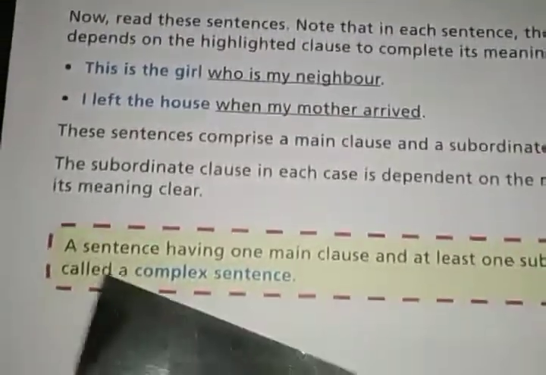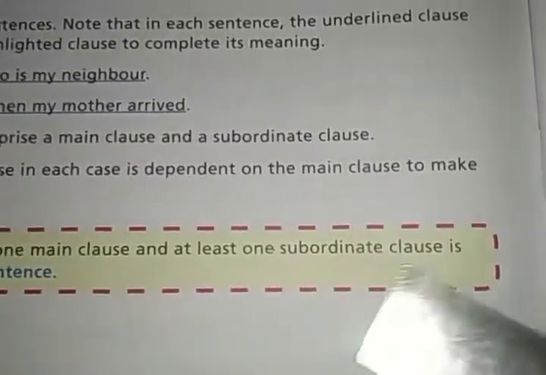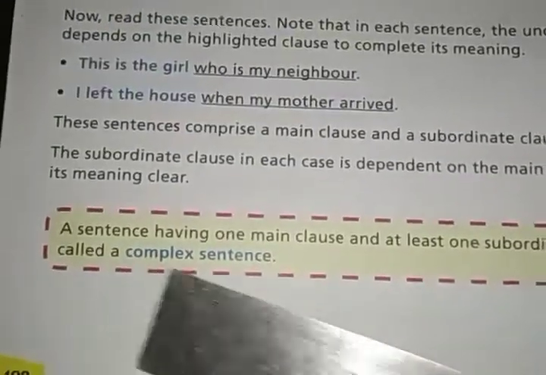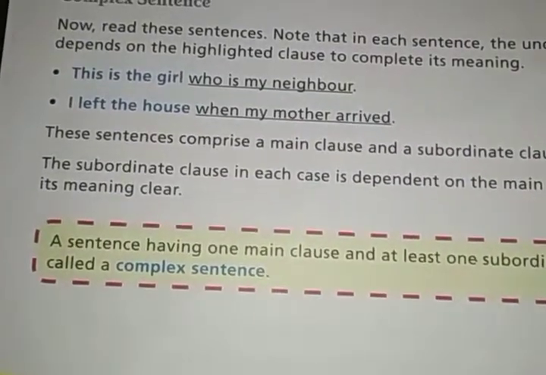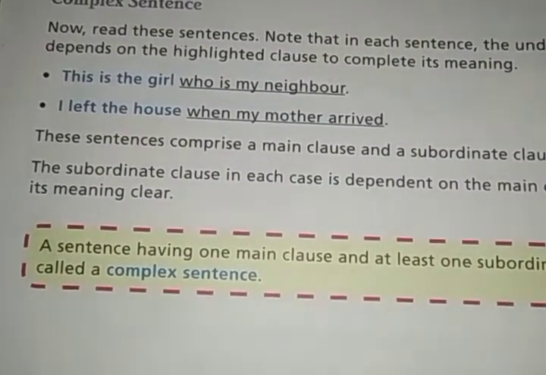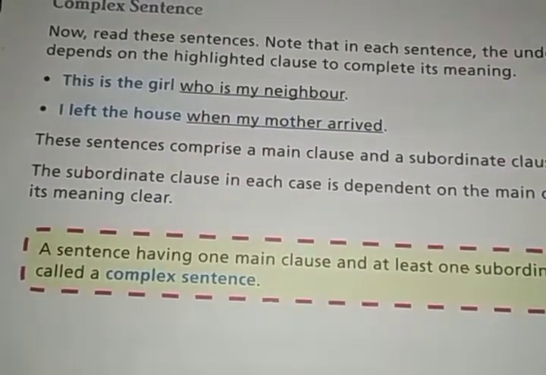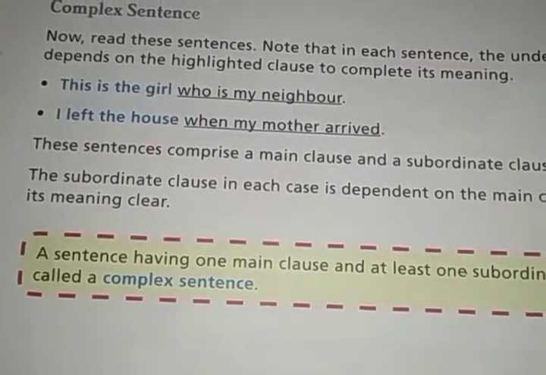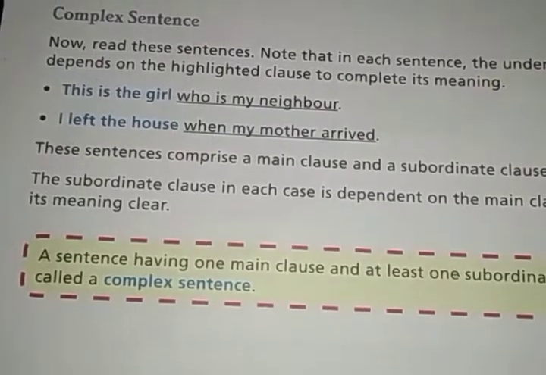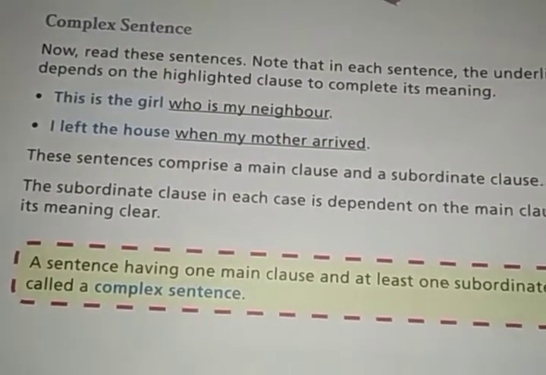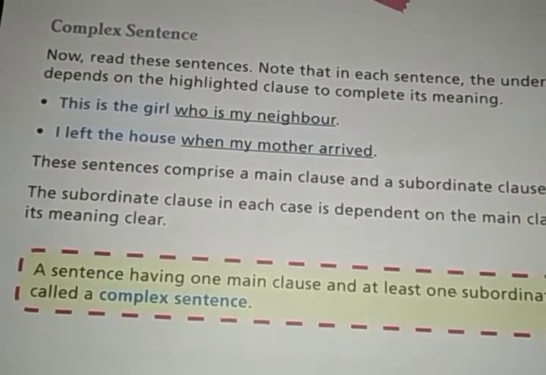A sentence having one main clause and at least one subordinate clause is called a complex sentence. It means if you find a sentence which has more than one clause, you will find a main clause and at least one, or maybe two or three, subordinate clauses.